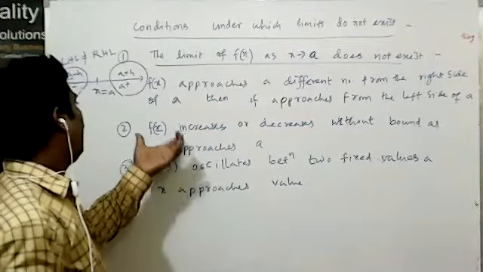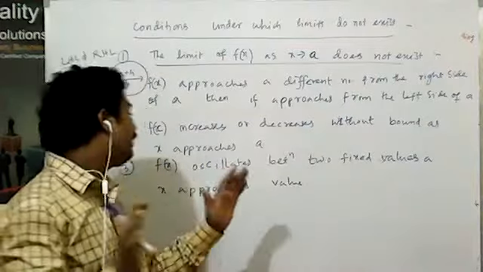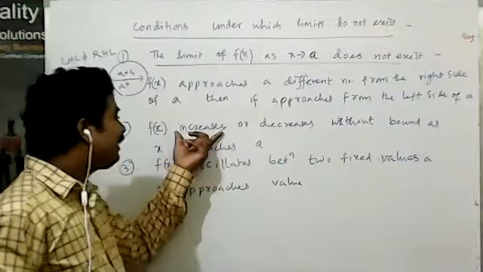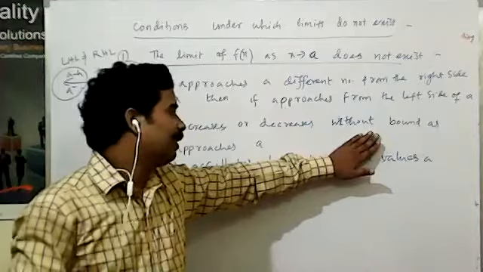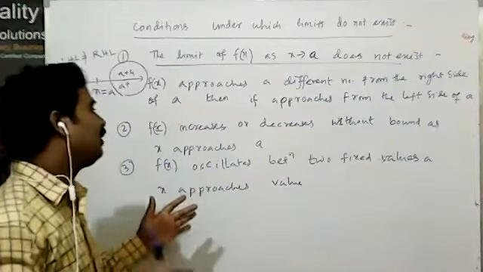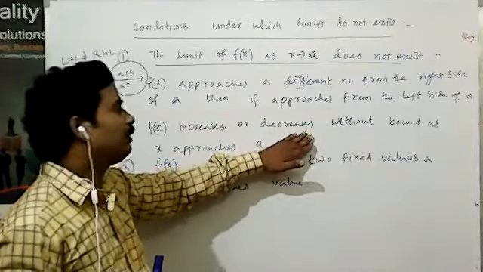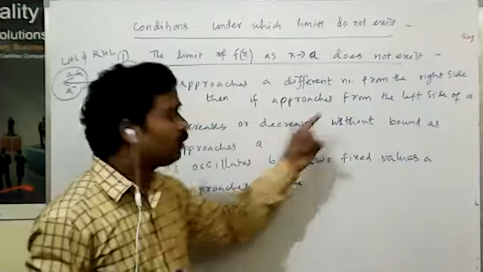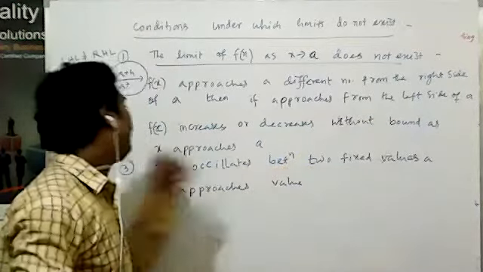Another concept: f(x) increases or decreases without bound as x approaches a. There is no bound. As x approaches a, f increases or decreases without bound, it does not settle at any boundary point, as x approaches a.